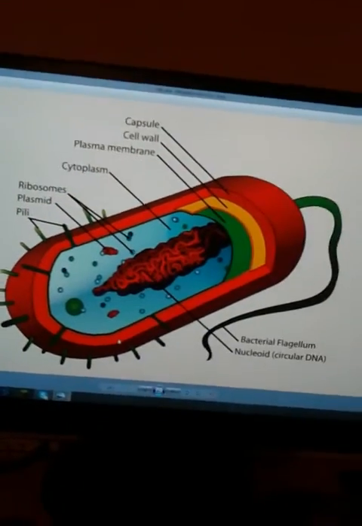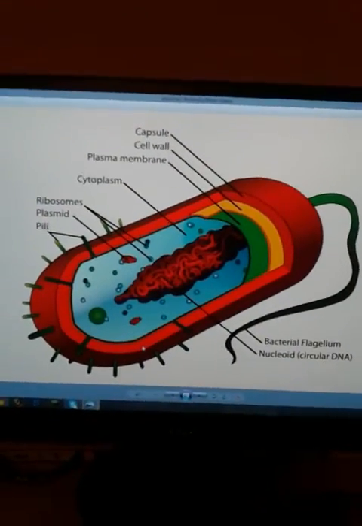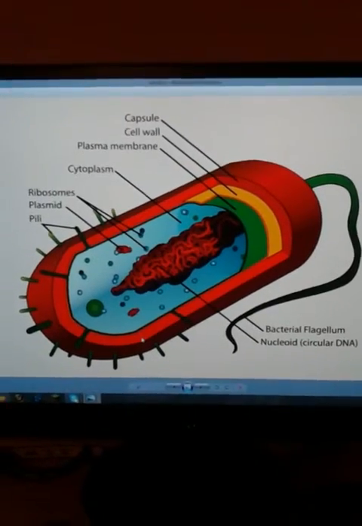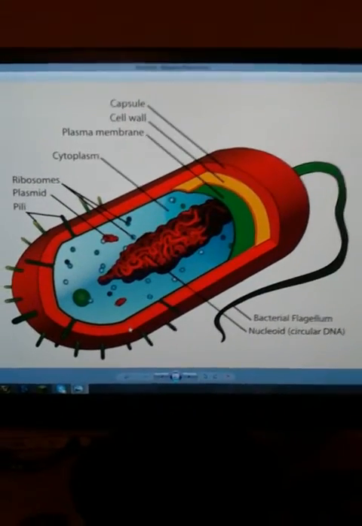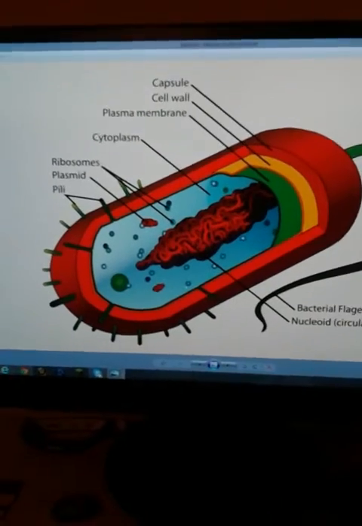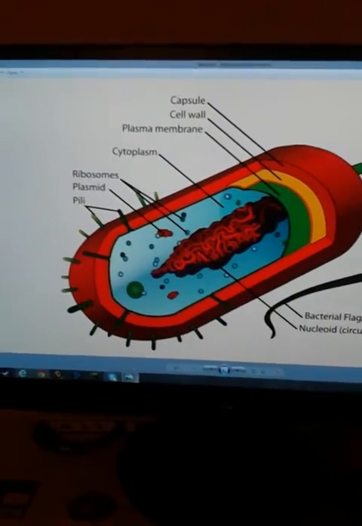Another good example of a unicellular organism is bacteria. Same situation. It has all of its parts here. This is all it needs. Everything can work on its own. Everything is working together as one system.